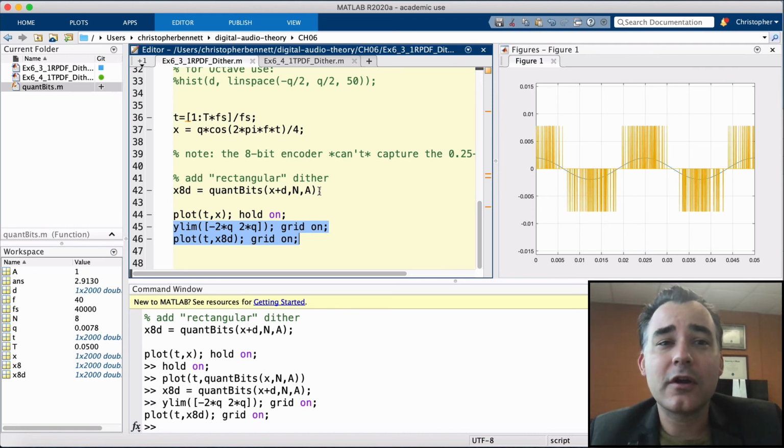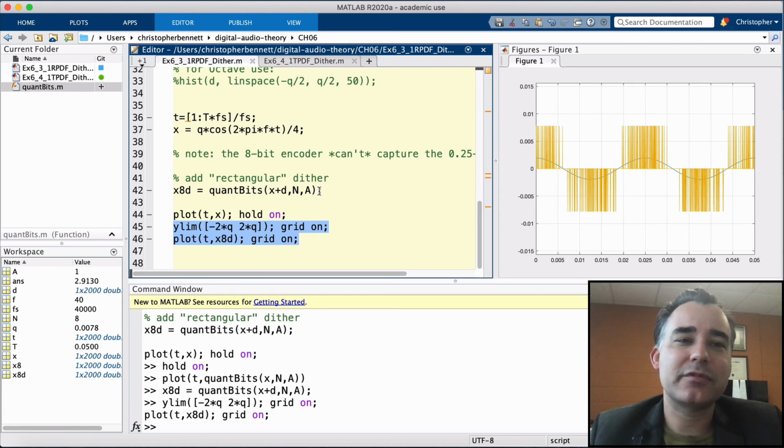So in the next programming example, we're going to look at another type of dither that adds even more noise, but is even less perceptually noticeable.